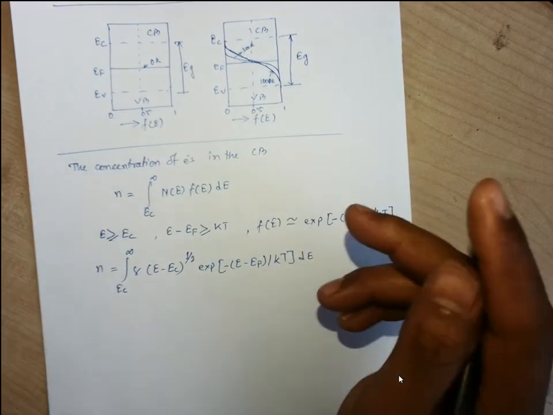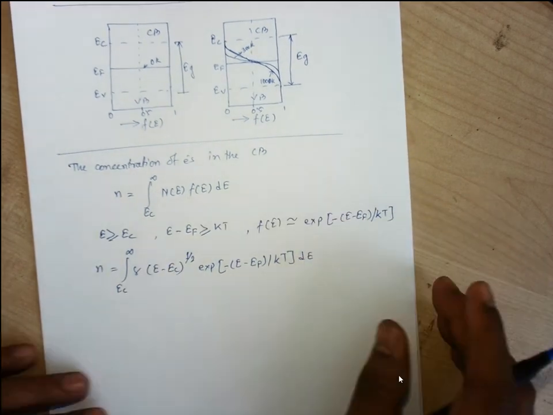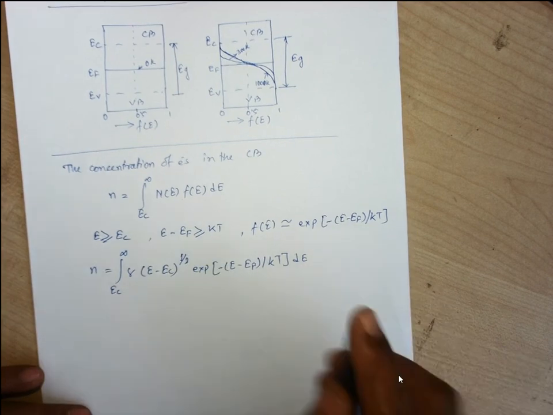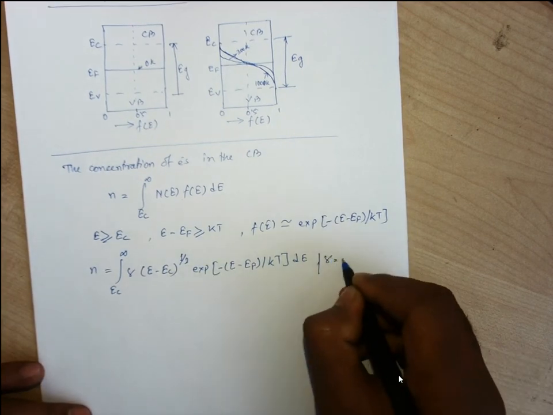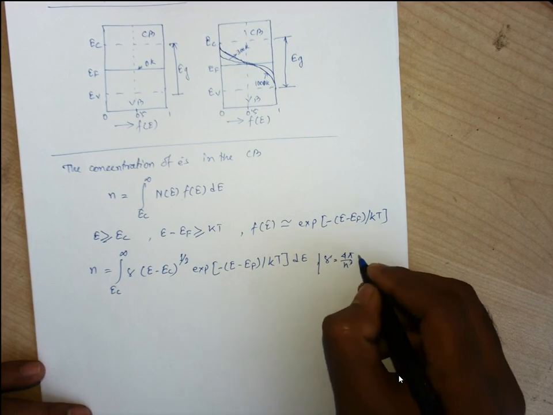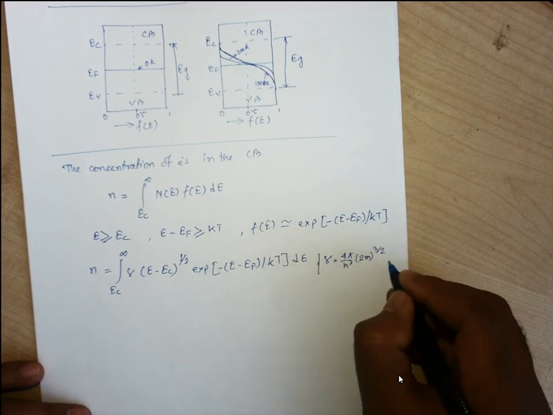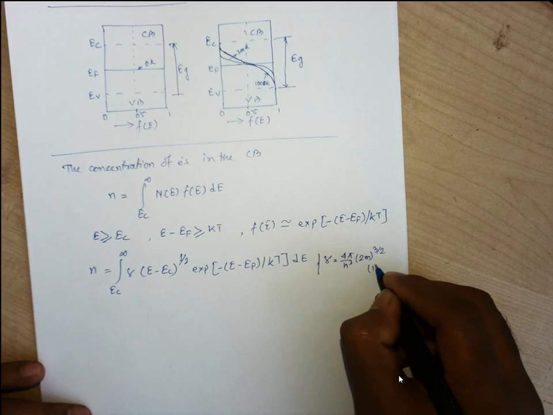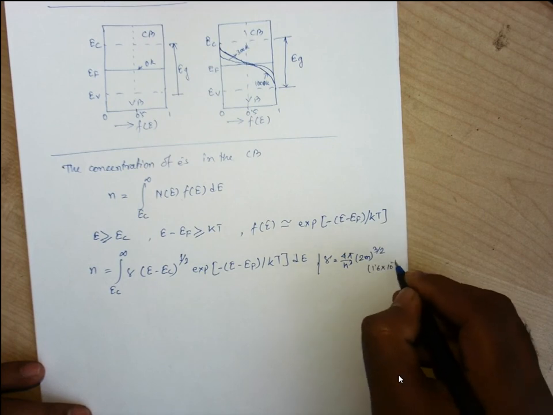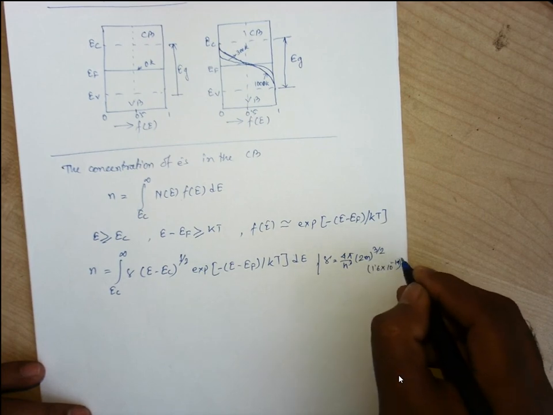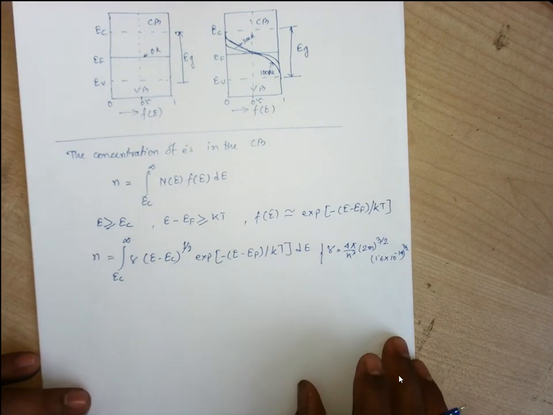What is the value? We know this gamma value; I am just writing here, gamma is 4 pi by h cube, twice m to the power 3 by 2, into (1.6 into 10 to the power minus 19) whole to the power 3 by 2.